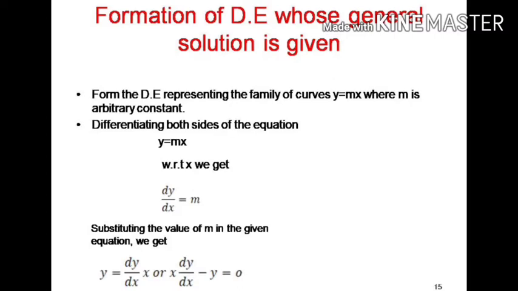The equation y is equal to mx, if you differentiate with respect to x, we get dy by dx is equal to m. So just eliminate the arbitrary constant in y is equal to mx, that is m. You eliminate m by replacing m is equal to dy by dx. So you will get y is equal to dy by dx into x, or simply you can write x dy by dx minus y is equal to 0. That's all.